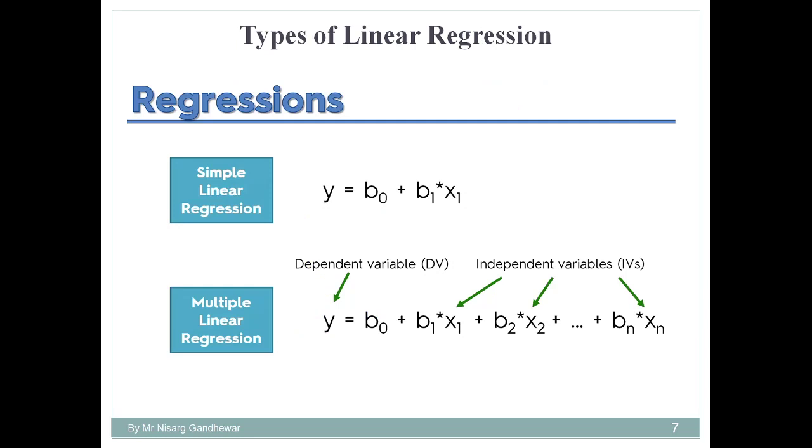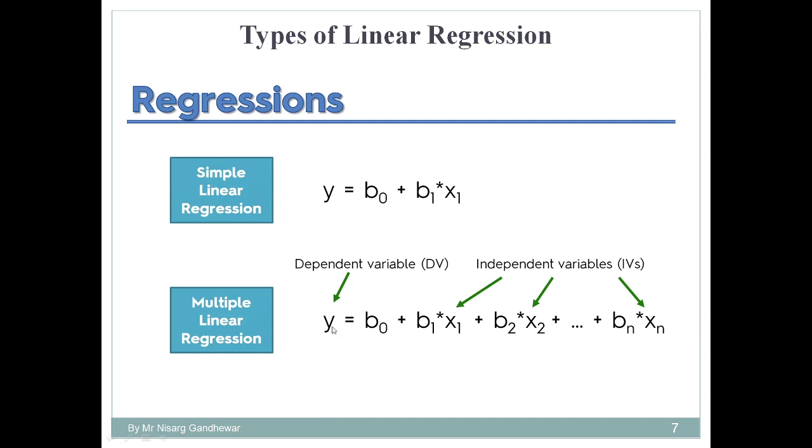One is a simple linear regression and second one is a multiple linear regression. So here I just told you about the simple linear regression. What is the specialty of simple linear regression? In simple linear regression you have only one dependent variable and only one independent variable. So here we can say that y is the dependent variable and x1 is an independent variable. Whenever you find only one dependent and one independent, then we can say that it is an example of simple linear regression. Suppose you come to know about a scenario where you have multiple independent variables and one dependent variable.